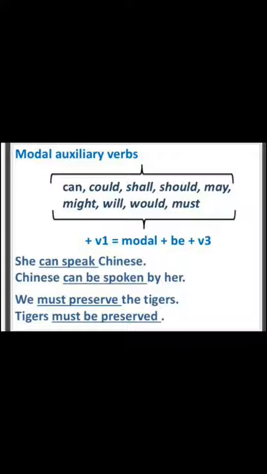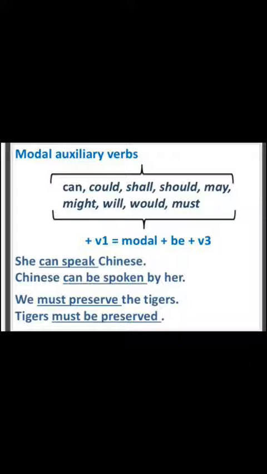Come to the example. She can speak Chinese. She is the subject, can is the modal auxiliary, speak is the first form of the verb, and Chinese here is the object. So you have to bring the object Chinese first as a subject. Chinese can be: modal auxiliary verb plus be should be used, and after that the third form of the verb, spoken, and add the word by, and after that her should be used.